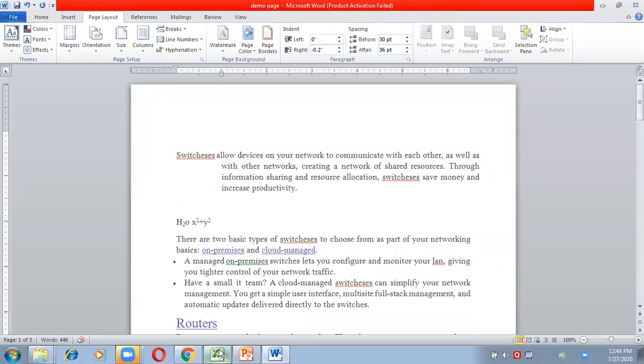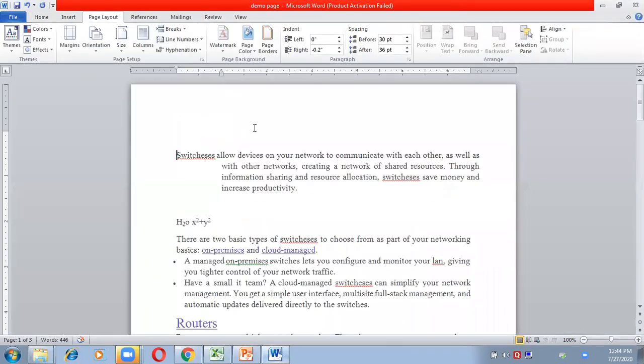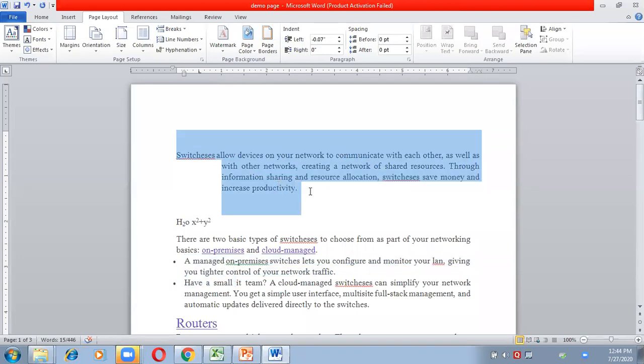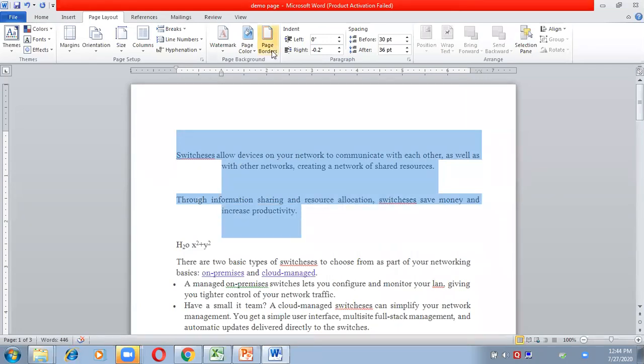Okay, after indentation, next are lists, borders, and shading. How do you make a list? Because this is already a list, I am not selecting this portion. I'm just selecting this area. Wherever you press enter, it will be treated as the next sentence or the next item of the list. So here, if I press enter, it means a new list item is starting. Now I have selected the content, then go to Insert.